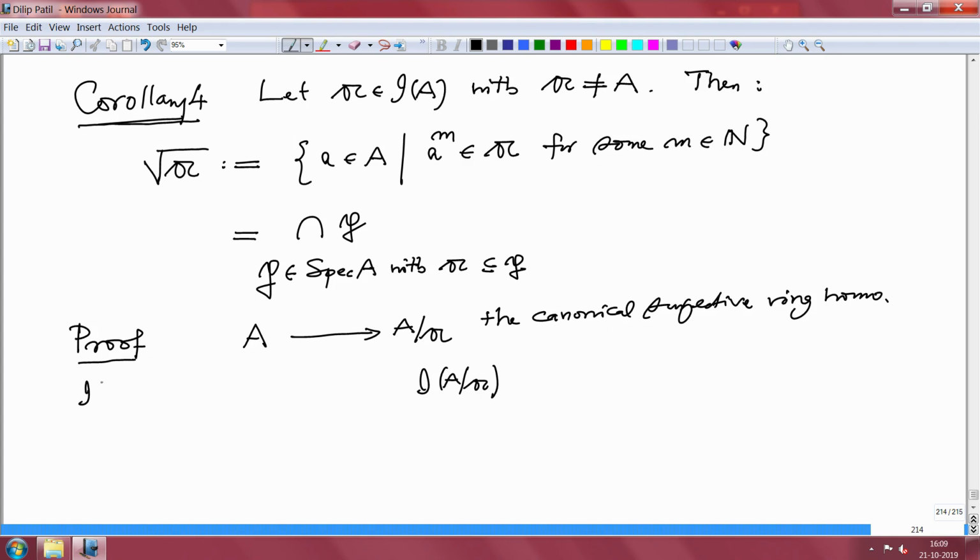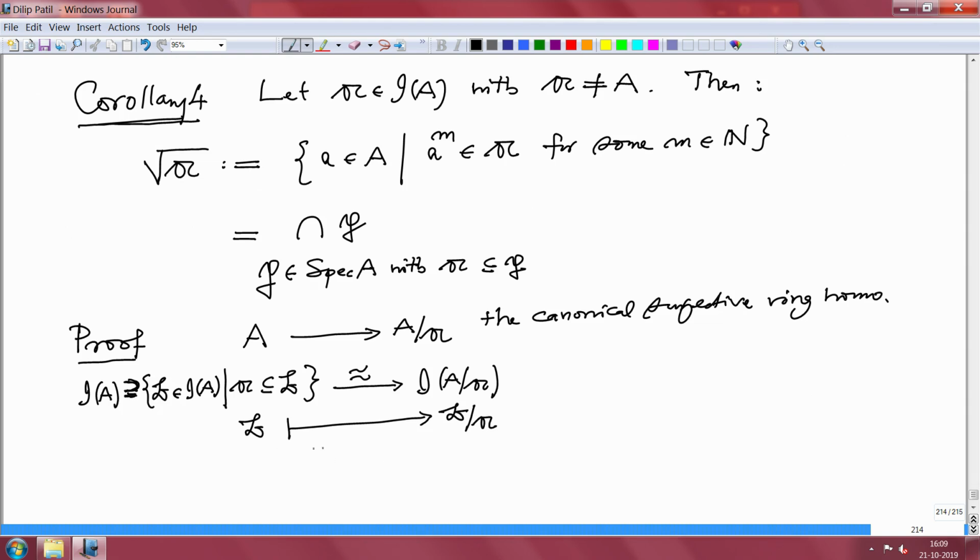and some ideals among the ideals in A. That is, all those ideals B in the set of ideals of A which contain 𝔞, where 𝔞 is contained in B. This is not the set of all ideals, this is contained in that, I am taking only the subset, and we have a bijective correspondence between these two sets, namely B goes to B/𝔞, and the inverse is obviously the contraction map. So, this is a bijection.